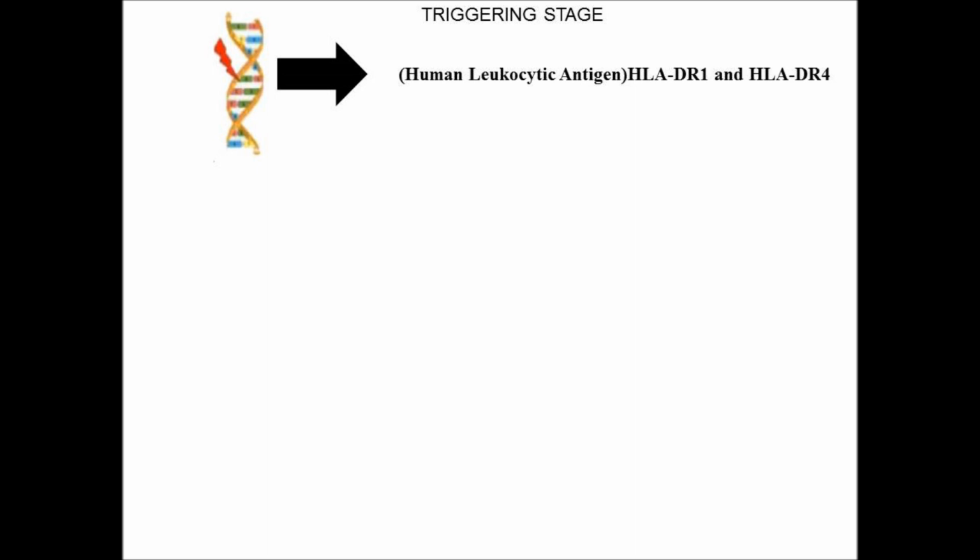Everyone is not getting rheumatoid arthritis. There are some people who get rheumatoid arthritis even though they are between the age of 30 to 60, because of genetic factors and other factors. In rheumatoid pathology there are four stages. The first stage is the triggering stage. What are the triggering factors which contribute to the production of rheumatoid arthritis?